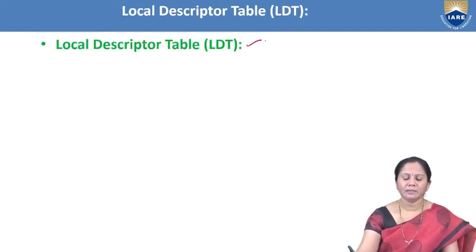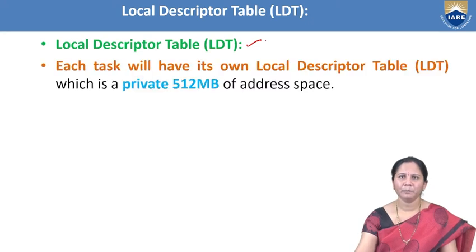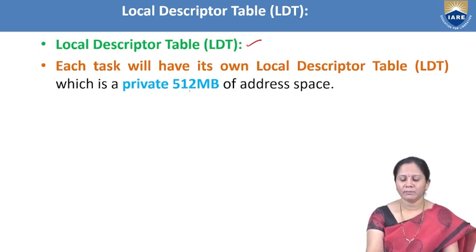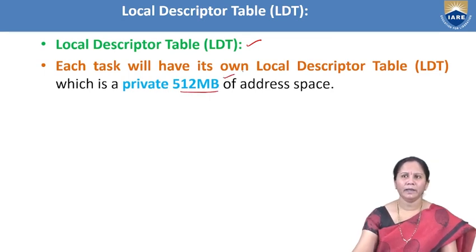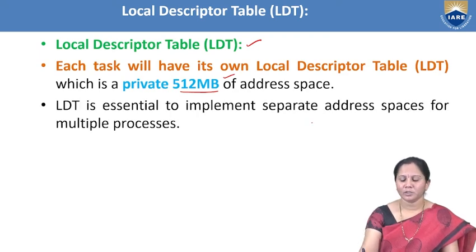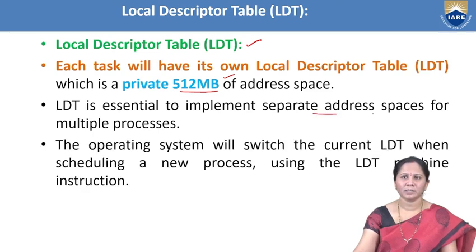And another table is the LDT, the local descriptor table. This local descriptor table consists of the information related to a single task. Here the address space available is 512 MB. This LDT is used in order to implement separate address space for multiple processes. The operating system will switch the LDT when scheduling a new process by using an instruction called the LLDT instruction.